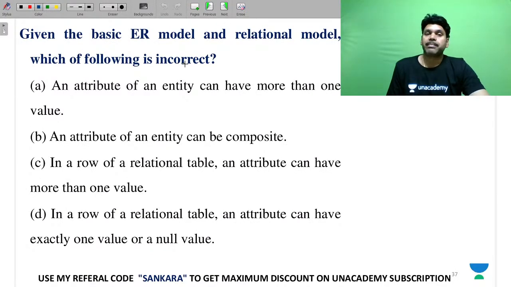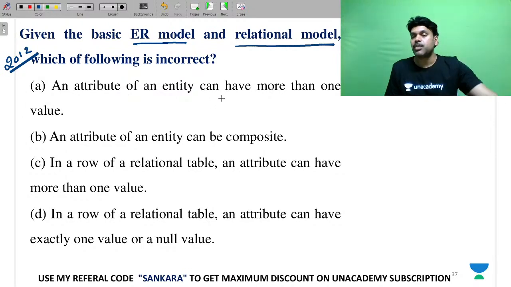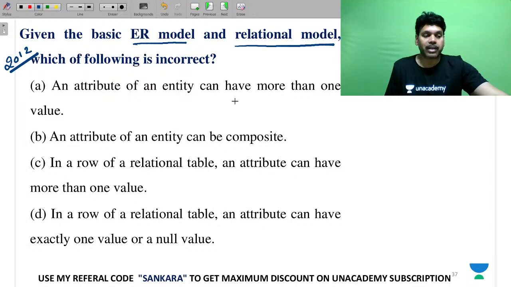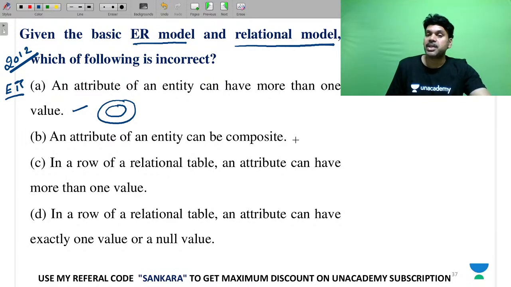So what is incorrect? An attribute of an entity can have, according to the ER model and the relational model. This is your 2011 GATE question, 2012. According to ER and relational model, he is asking us to compare. In ER, the first point is about ER only. An attribute of an entity can have more than one value, perfect, multi-value. An attribute of an entity can be composite, fine, can be derived.